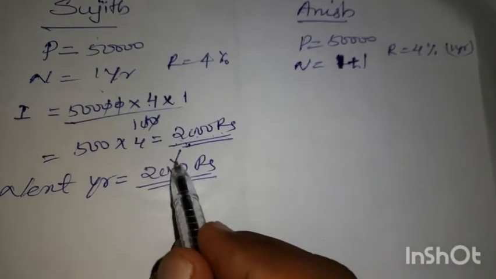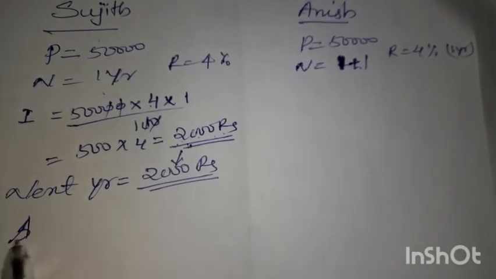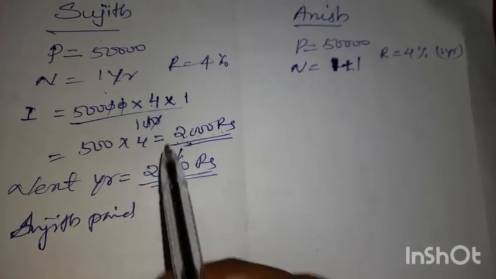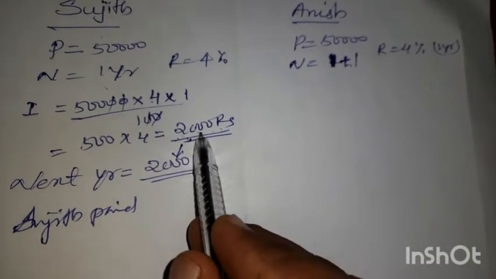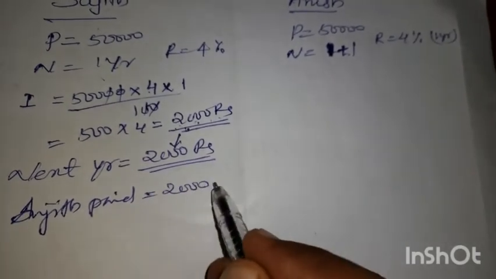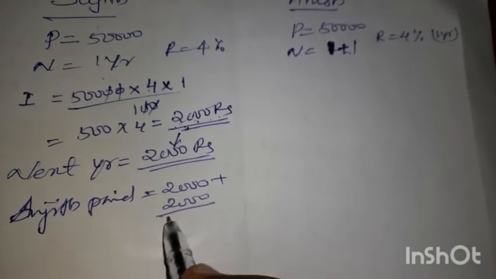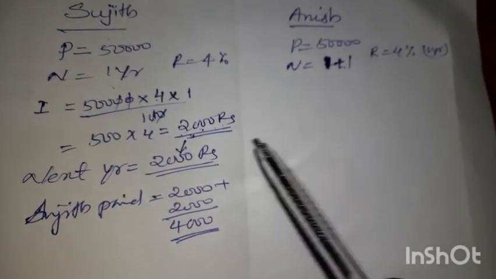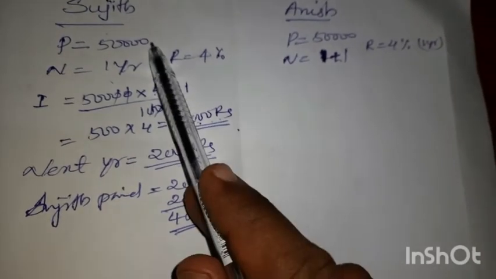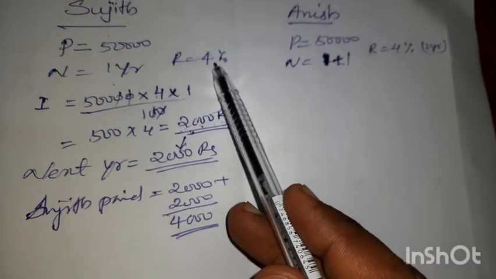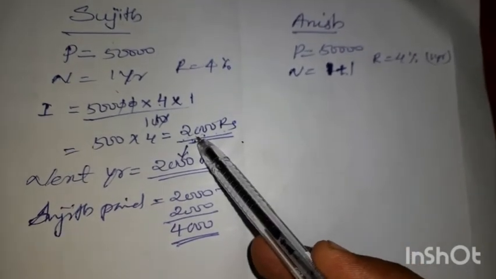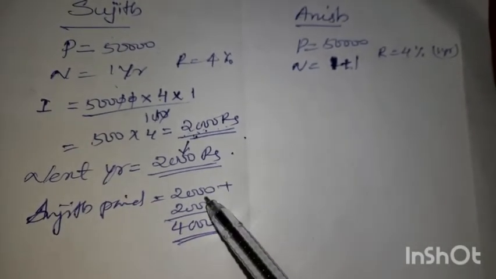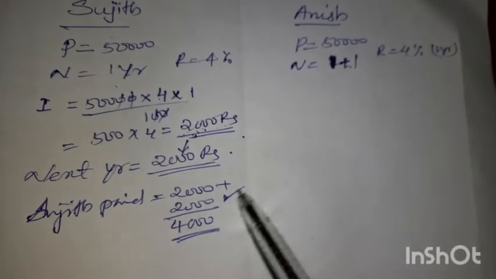So Sujit paid 2,000 every year on 50,000, so 4,000 rupees he paid back in total. For 50,000 for 1 year at a rate of interest of 4%, he paid 52,000 rupees and closed the loan. He took the loan again and next year also he gave the same 2,000 rupees as interest, and paid back the loan.